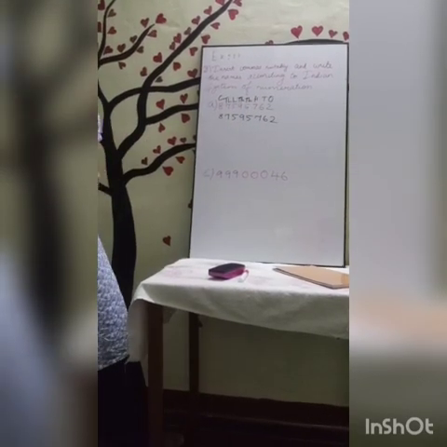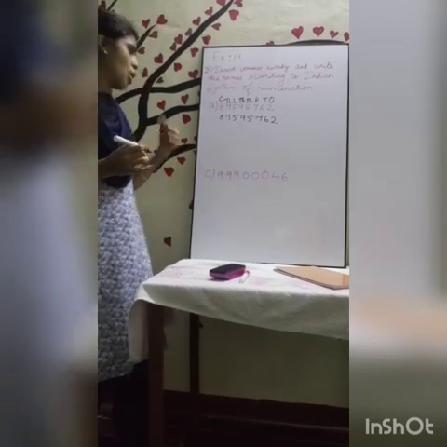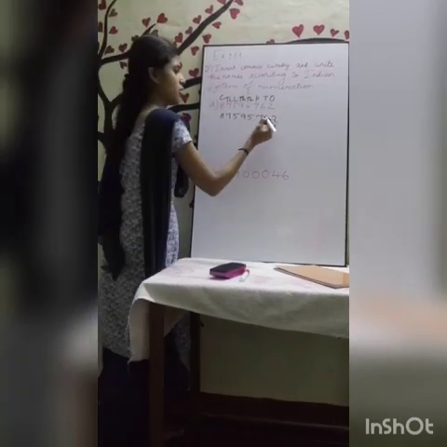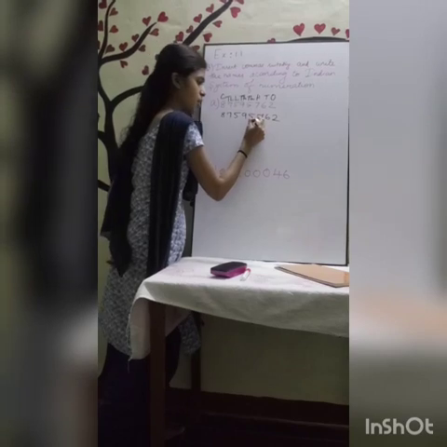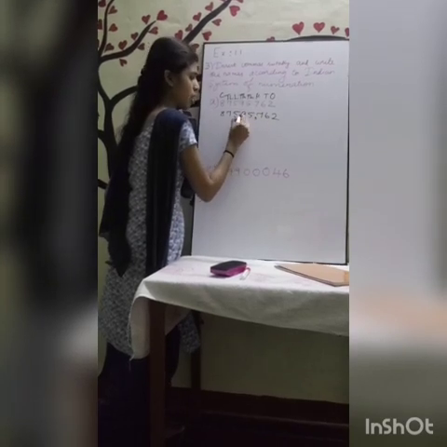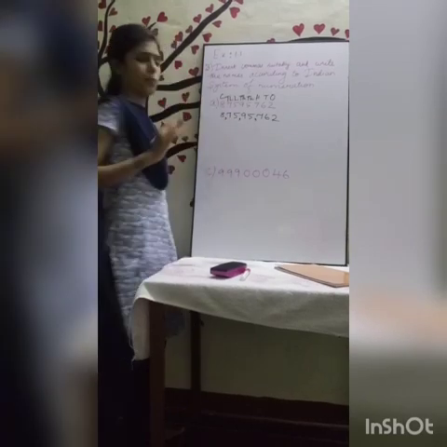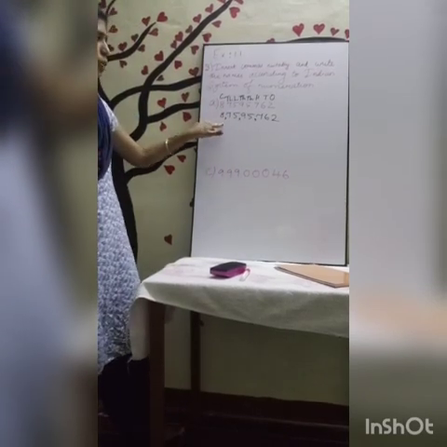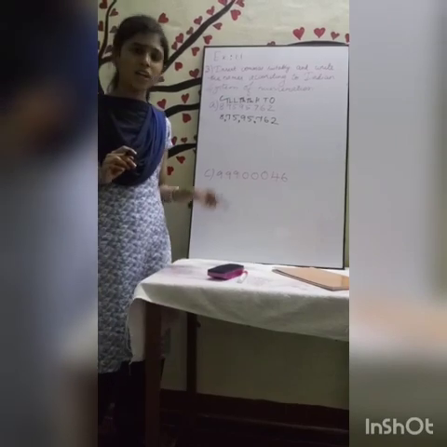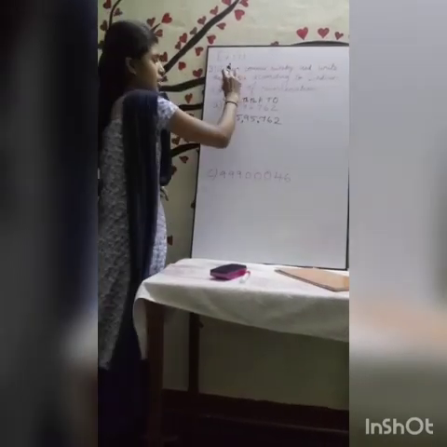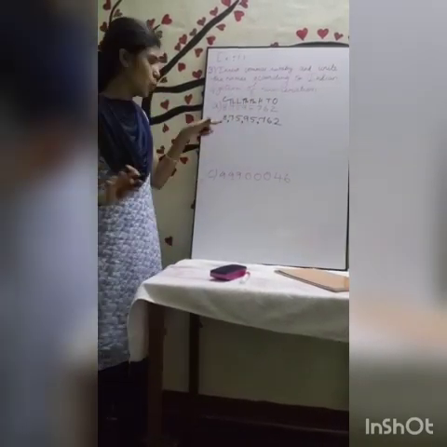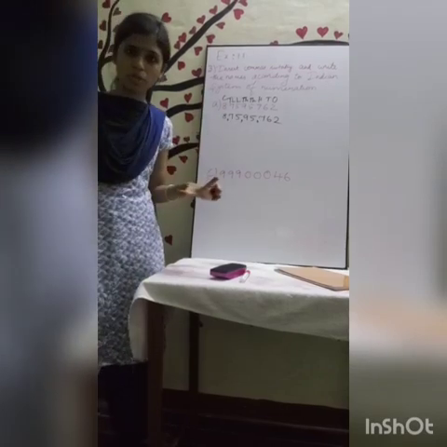This is your Indian system of numeration. So ones, tens, hundreds, comma, thousand, 10,000, comma, lakh, 10 lakh, comma, crore. Like this only you will put the commas. Okay, first question we have answered. We have inserted the commas suitably.